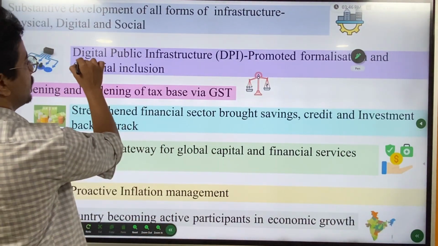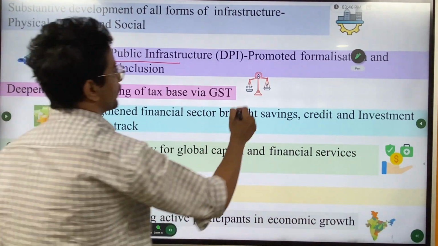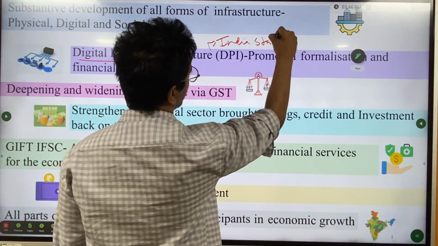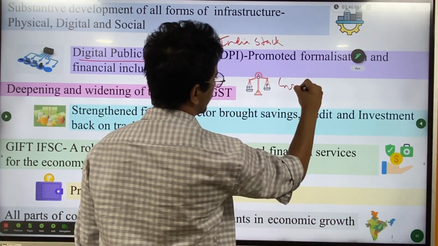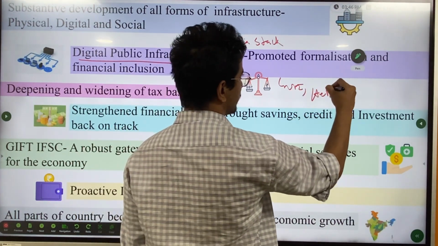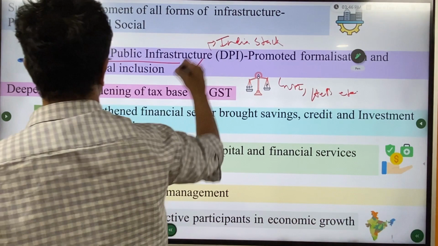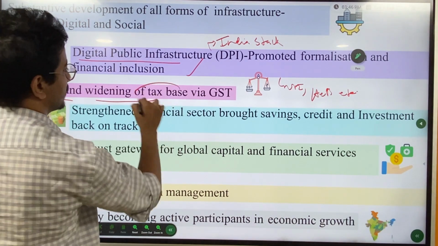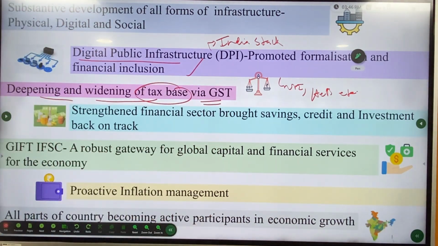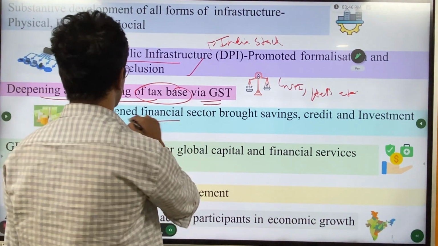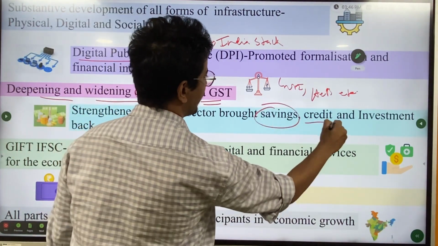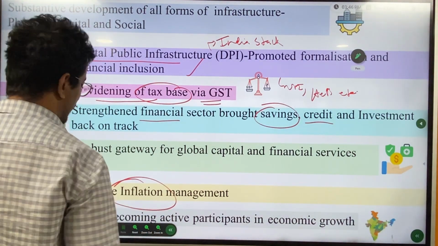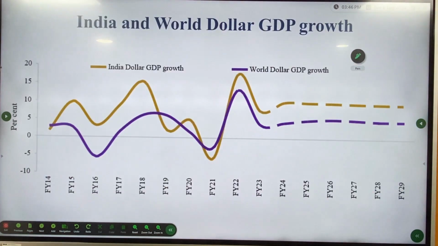By now, we are working on digital public infrastructure, which comes under India Stack, like UPI, Aadhaar based payment system, etc. So here we have seen great success. Then the second way is deepening and widening the tax base via GST. Third one, financial sectors are strengthened and saving, credit and investments are back on track. Proactive inflation management. You can see this.